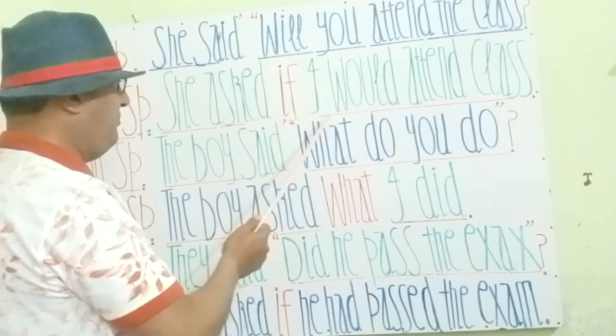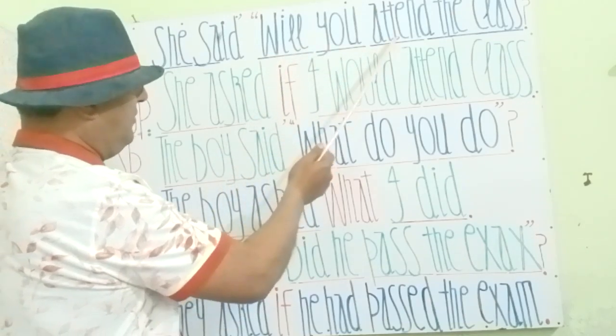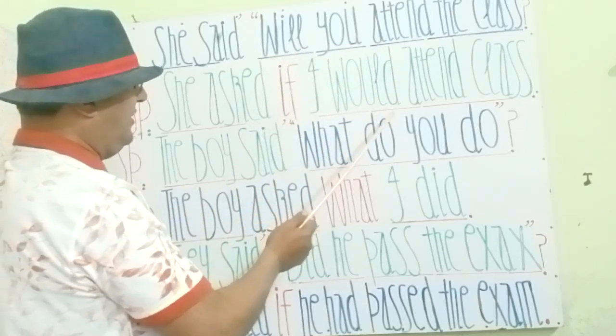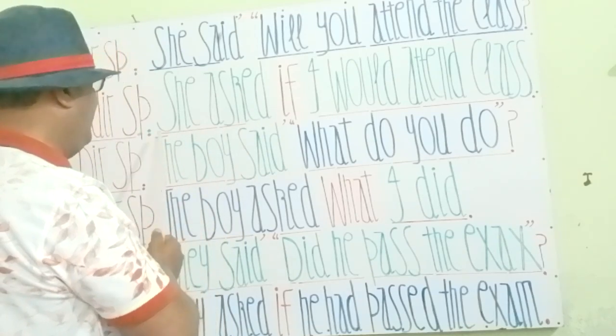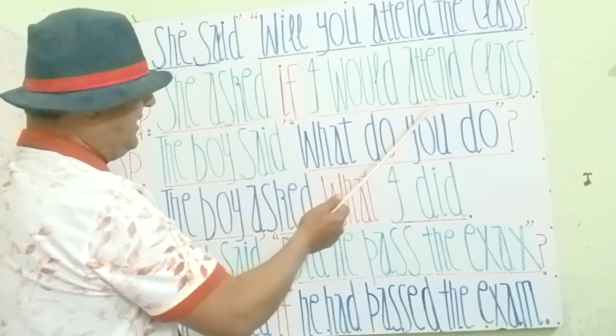And by rules, we must change this interrogative statement to a positive affirmative statement. Here see my students, in indirect speech: she asked if I would attend the class.